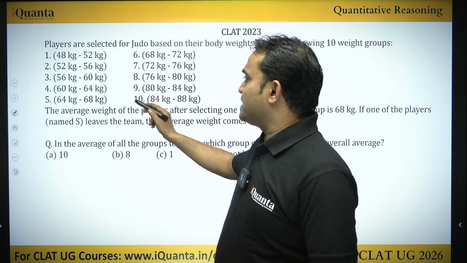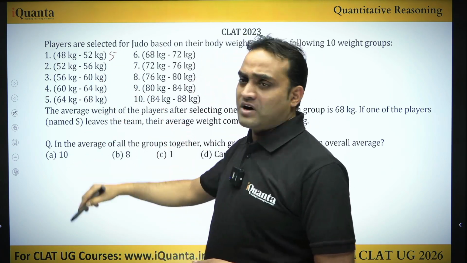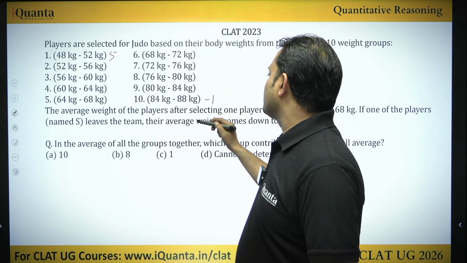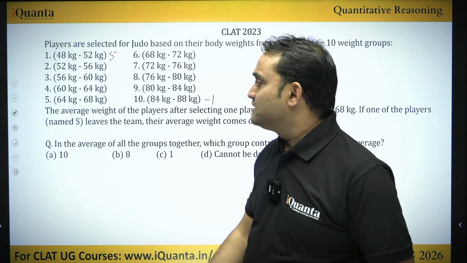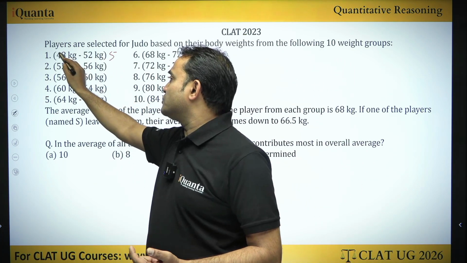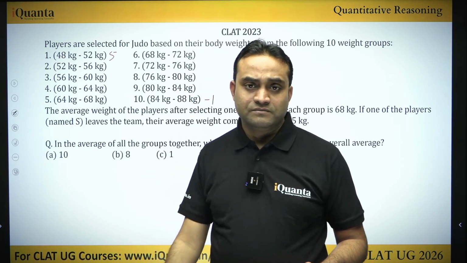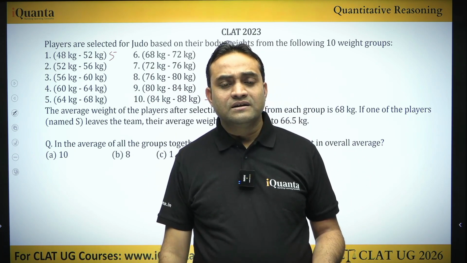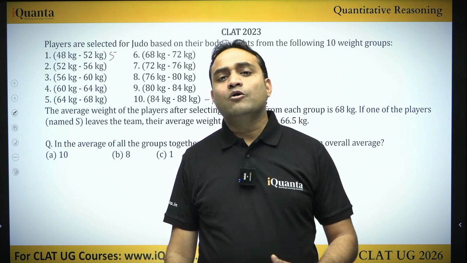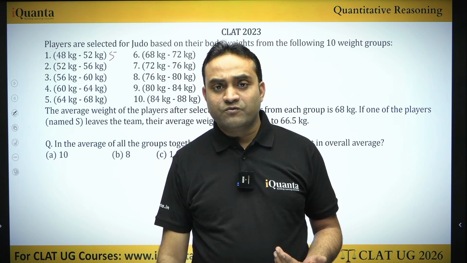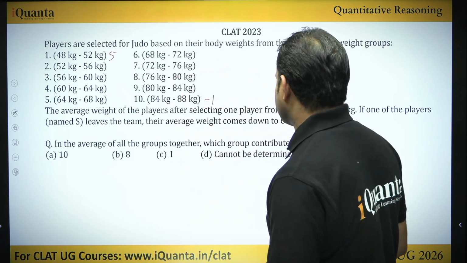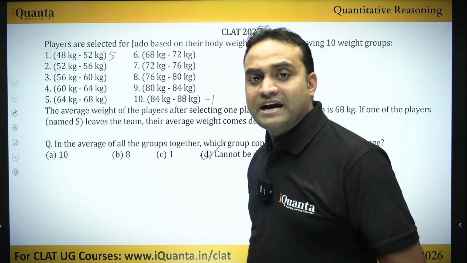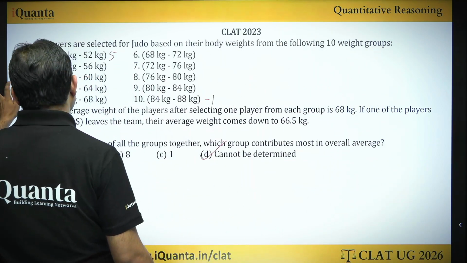If we have 5 players from group 1 and only 1 player from group 10, he will contribute a maximum of 88 kg and this will contribute a minimum of 240 kg. So we don't know, right? Unless we know how many players are joining from which group, we can't say anything about this, right? So our answer is again option D, cannot be determined.